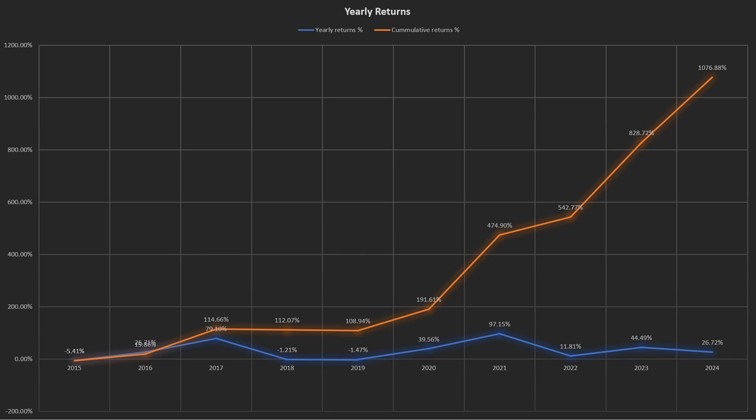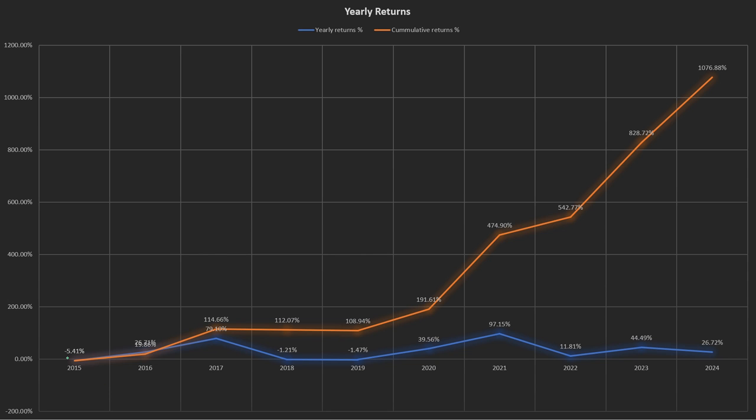So this is the first graph, the yearly returns graph. There are two lines in this graph. The blue line is the line which shows the yearly returns in percentage, whereas the orange line shows the cumulative returns in percentage over the last 10 years.